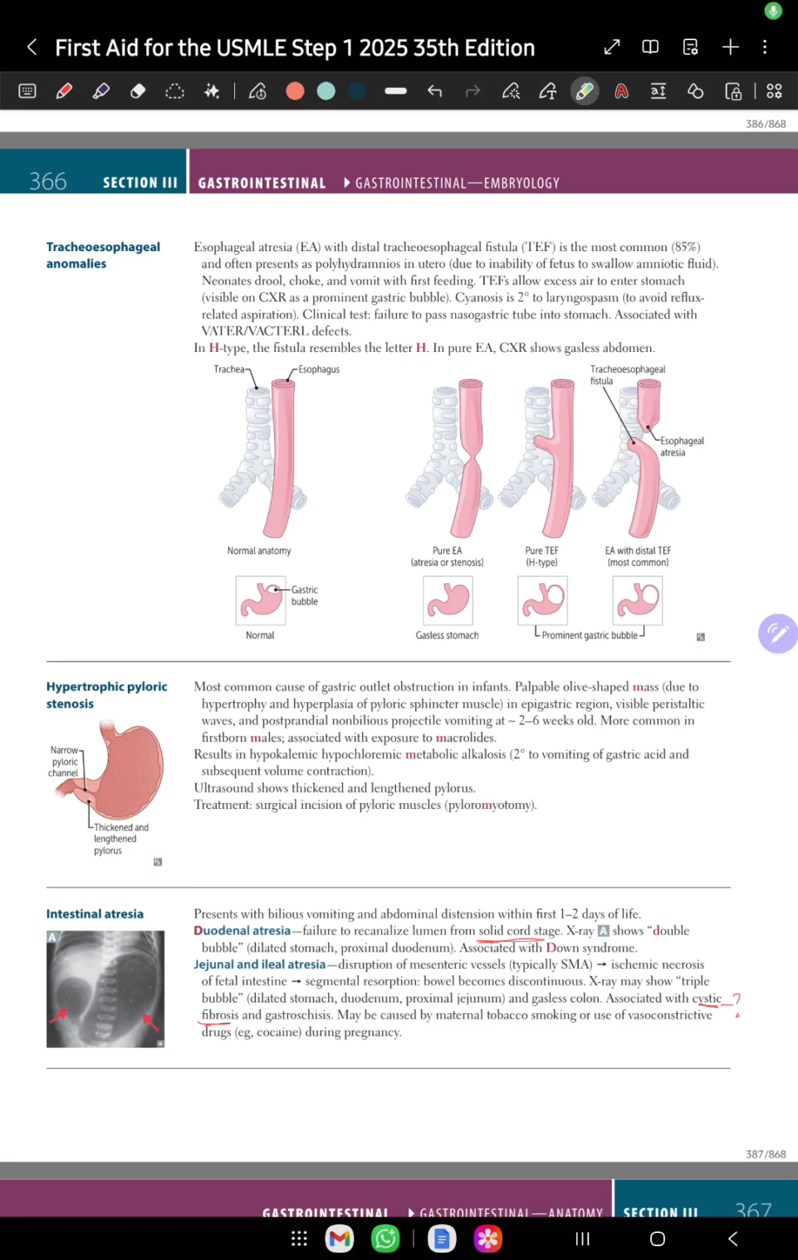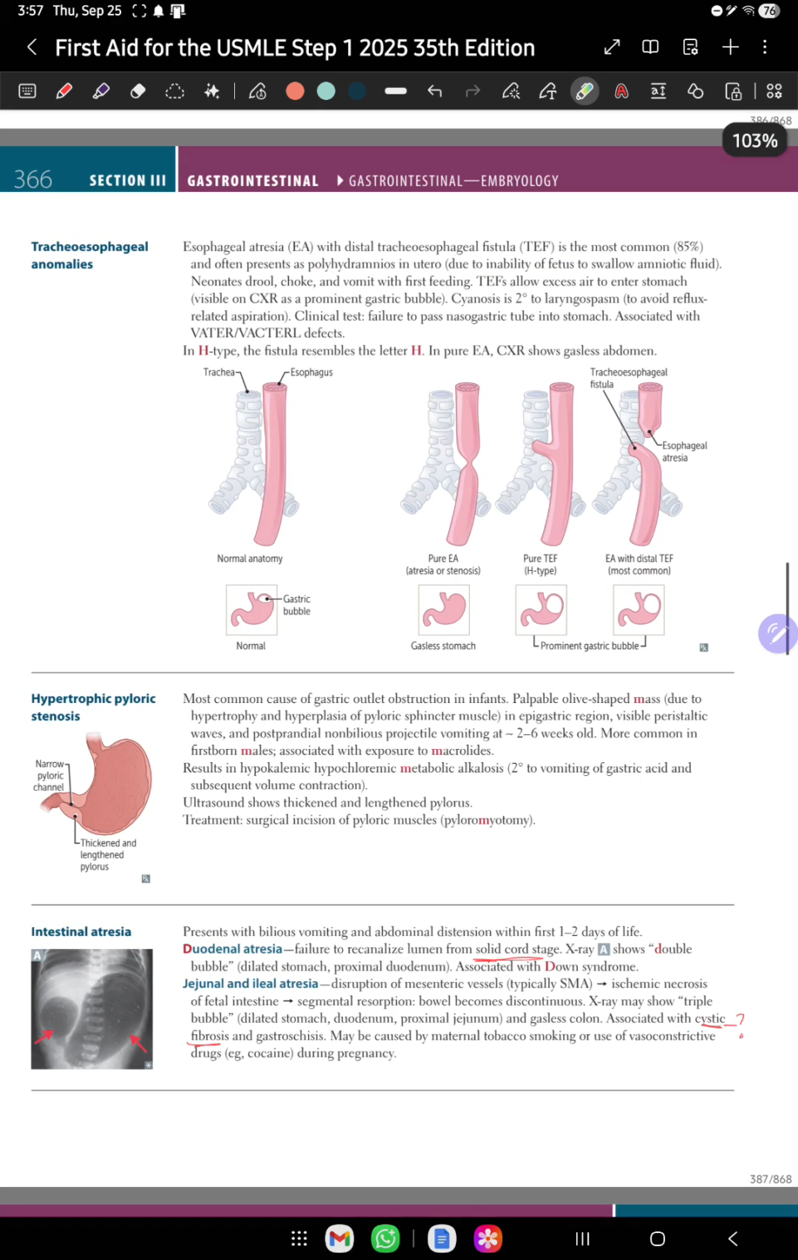And today we are going to study the tracheoesophageal anomalies from First Aid for your USMLE Step 1 2025. So esophageal atresia with distal tracheoesophageal fistula is the most common, 85%, and often presents as polyhydramnios in utero, due to the inability of the fetus to swallow amniotic fluid. This is esophageal atresia, you can see over here. Further it is written distal tracheoesophageal fistula, this is the distal tracheoesophageal fistula.